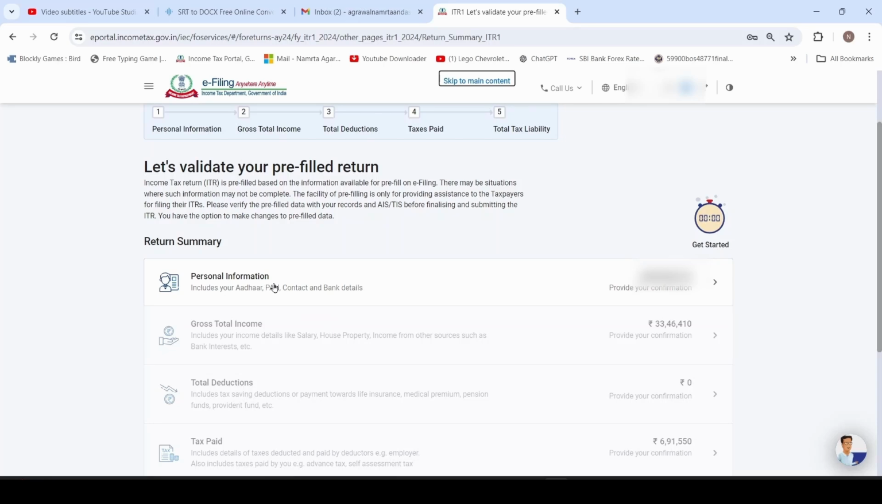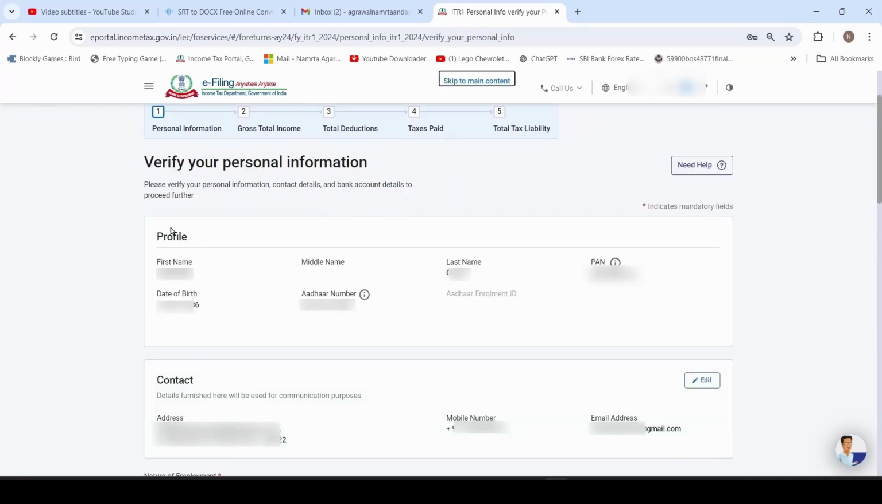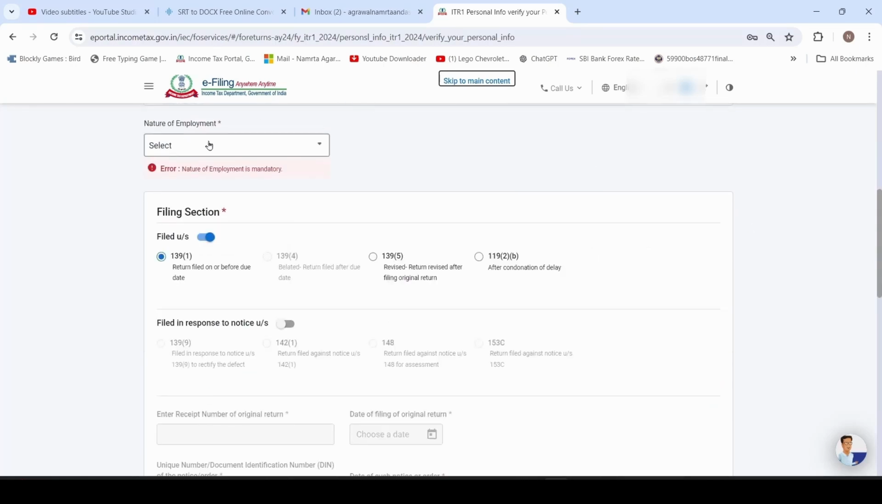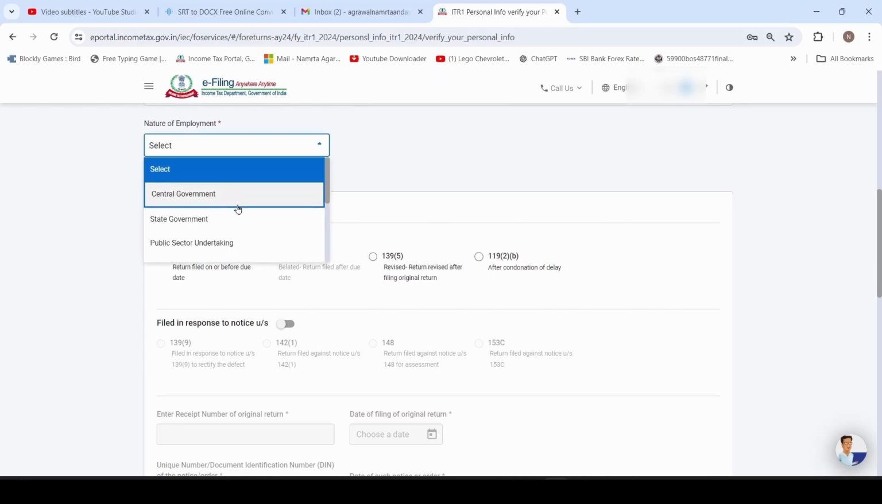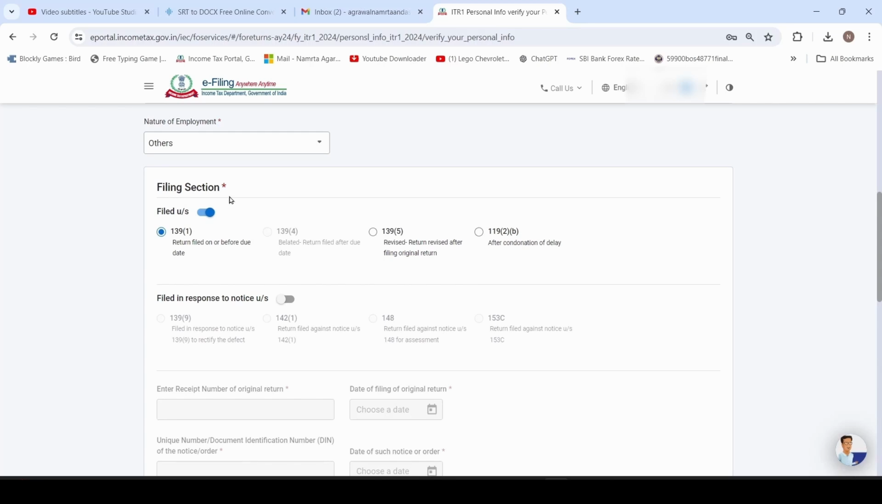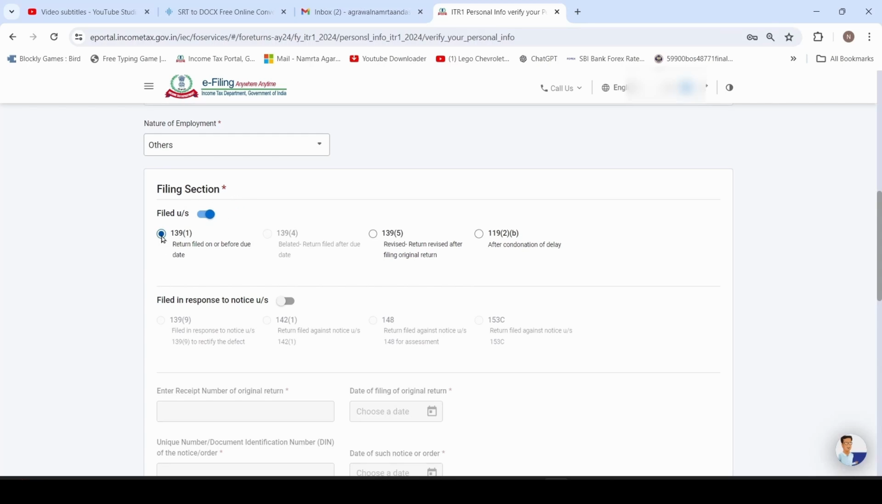The first is personal information head. Here you need to provide all personal information like Aadhaar, PAN, contact and bank detail. Click on personal information head. In profile you have to provide personal information. In contact you have to provide your contact detail. And the next is nature of employment. If you are employee of central government, click on central government. If you are pensioner, you have to select pensioner. Here I am selecting other because in my example person is employee of private limited company. Select the filing section. Here I am selecting 139(1) because I am filing return before the due date.